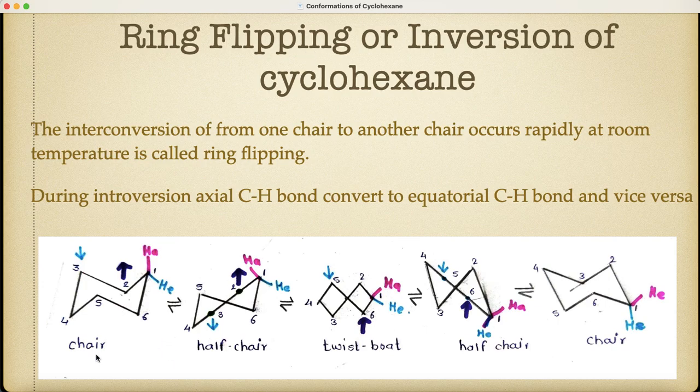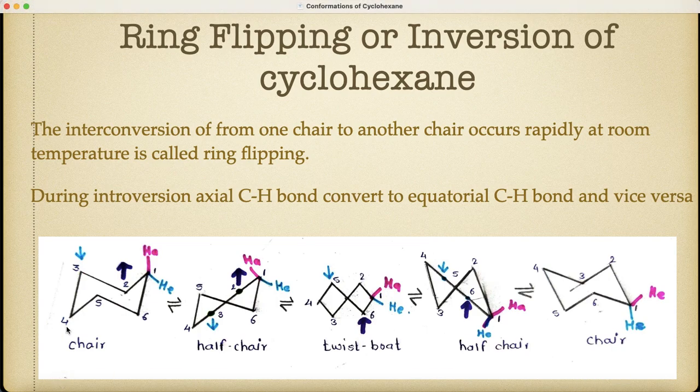During this conversion, the axial CH bond and hydrogen are converted into the equatorial CH bond or hydrogen. This is known as the inversion of cyclohexane. During the interconversion, axial hydrogen goes to equatorial hydrogen, while equatorial hydrogen goes to axial hydrogen.